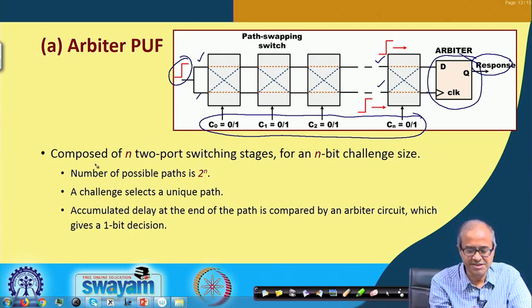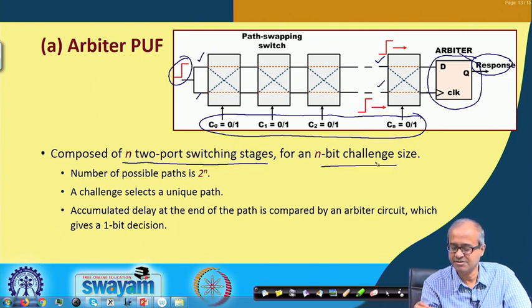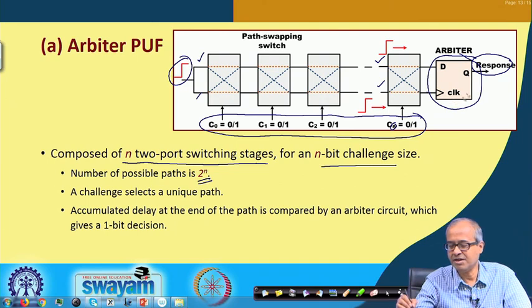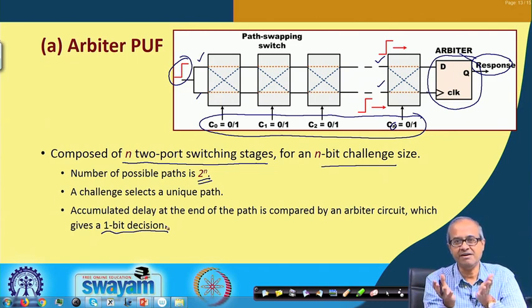So, the same thing is mentioned here, there are n 2-port switching stages for an n bit challenge size. So, this will be actually n minus 1 not n, C0 to Cn minus 1. So, number of possible paths, for each of them there will be 2 possible paths, 2 into 2 into 2 into 2, it will be 2 to the power n. A particular challenge that you are feeding will be selecting a unique path, and accumulated delay as I had said is compared with a D flip flop, which is the arbiter circuit, which gives a 1 bit decision, 0 or 1. If there are multiple such arbiter circuits, it can give a k bit decision, k bit response.